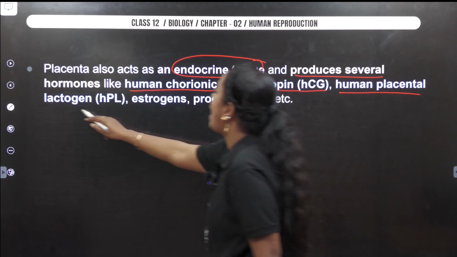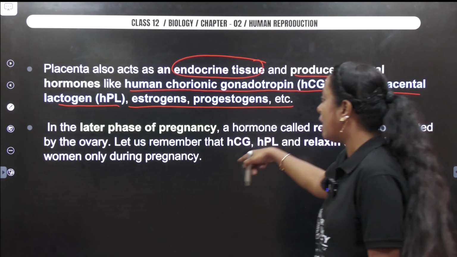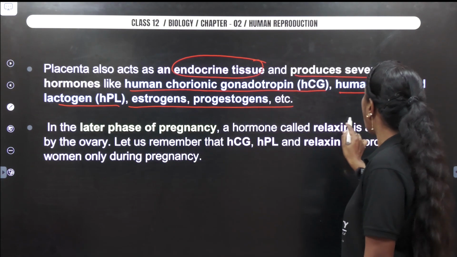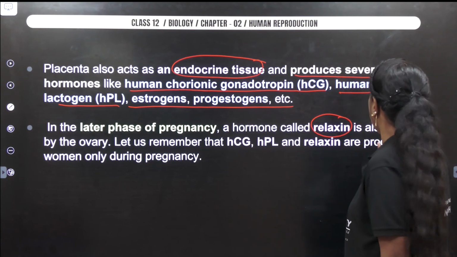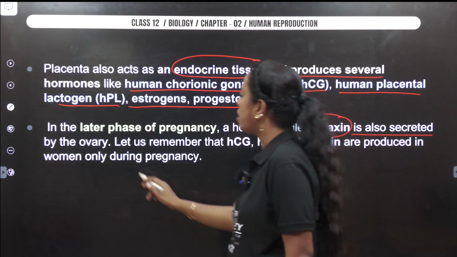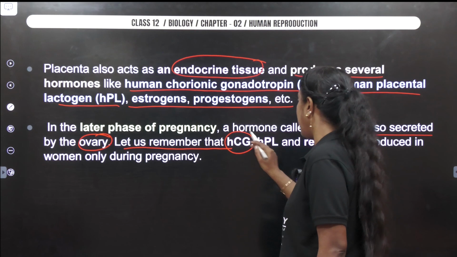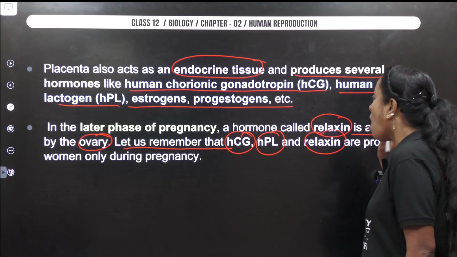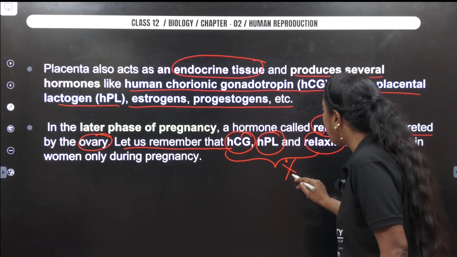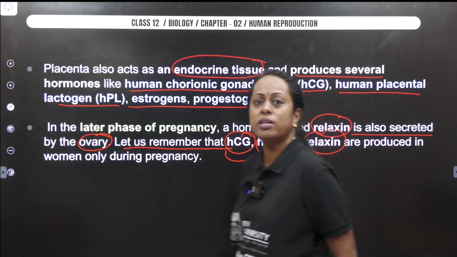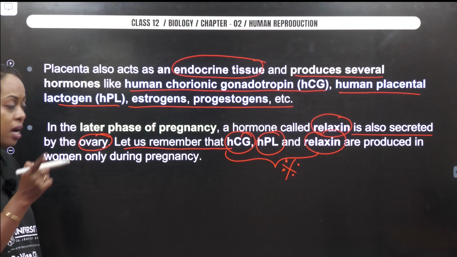Human placental lactogen, estrogen and progesterone, etc. But look into the next sentence of your NCERT. Later phase of pregnancy, a hormone called relaxin, which brings about relaxation of the uterine wall, plays an important role. It is also secreted by whom? So the ovary secretes relaxin. Let us remember that HCG, HPL and relaxin are produced only during pregnancy. I'm marking this. Very important. I see many of the students making a mistake, especially when hormonal play comes with the placenta. Make a note of it.